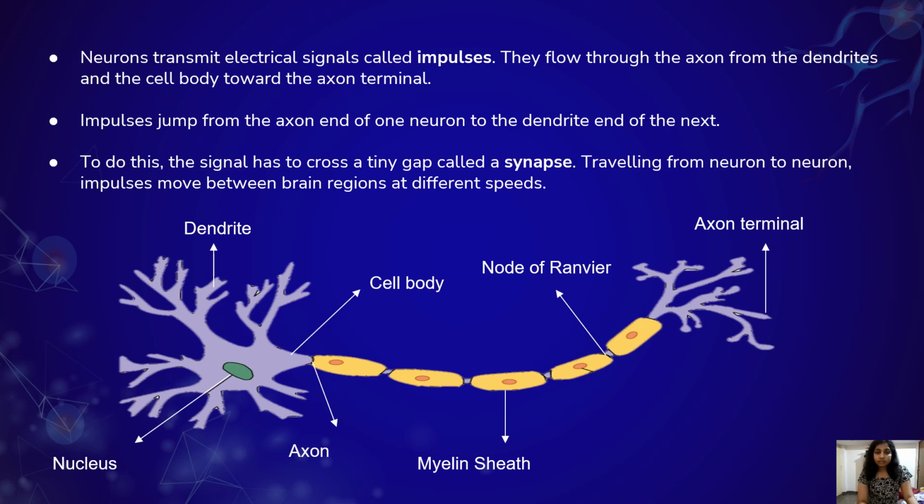Then there is a fatty covering called myelin sheath. This is made up of the protein or the fatty substances. This myelin sheath will allow the electrical impulse to pass quickly and efficiently through the nerve cell.